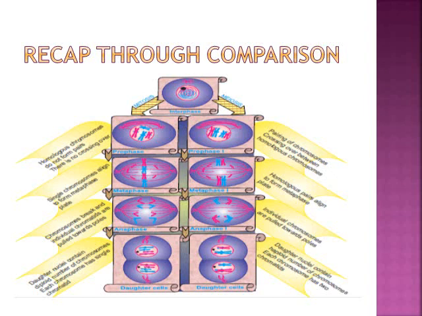Each chromosome has a single chromatid, right? But in meiosis 1, at the end you will see that there is a reduction in the number of chromosomes. Now each cell will have 2 chromosomes. At the start there is the number 4, but at the end each cell has 2 chromosomes. So now the daughter cells, the daughter nuclei, contain the haploid number of chromosomes, and each chromosome has 2 chromatids, right? So I'm sure the topic will be clear.